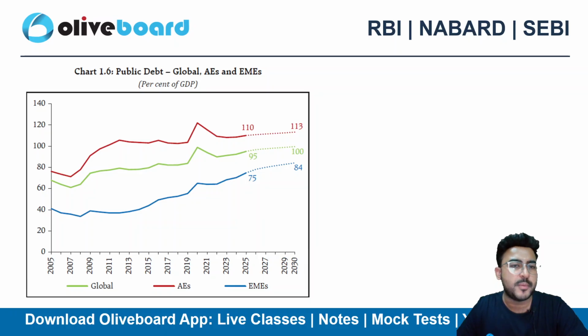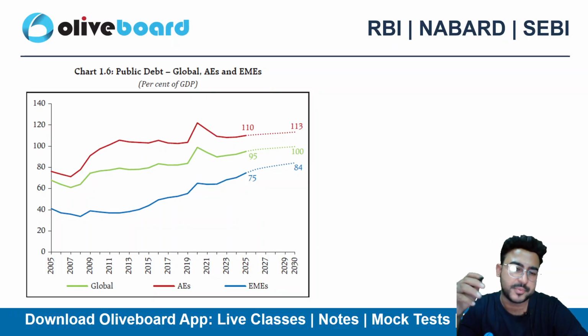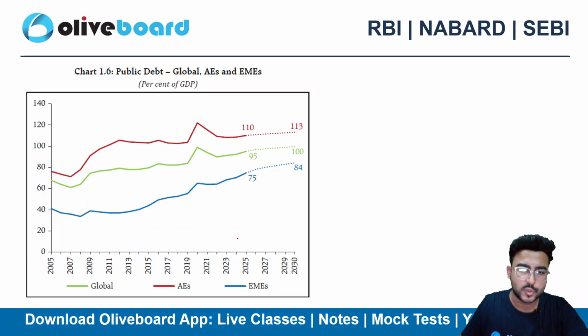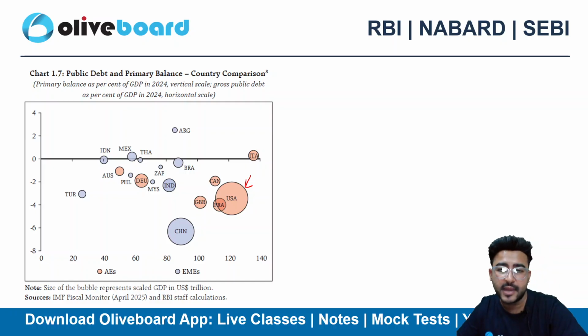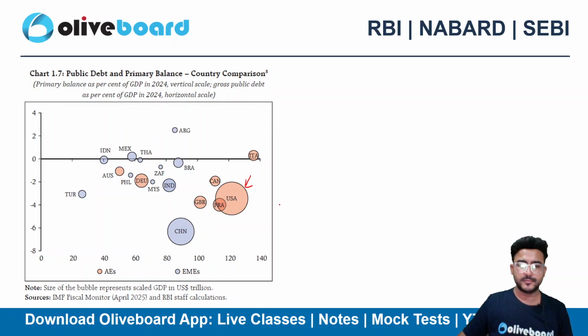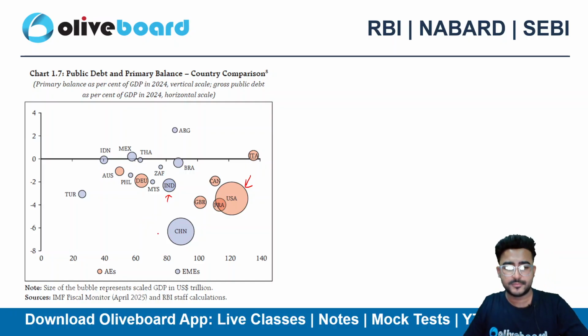If I talk about the public debt globally, for advanced economies and for emerging economies, you can see that the public debt is going straight up, right? So globally, the public debt is high, and it is creating a bubble. You can have a look at the USA debt level. It's at a crazy level, right? It's at an all-time high as of now. If I talk about India, India's debt level is also quite high, right?